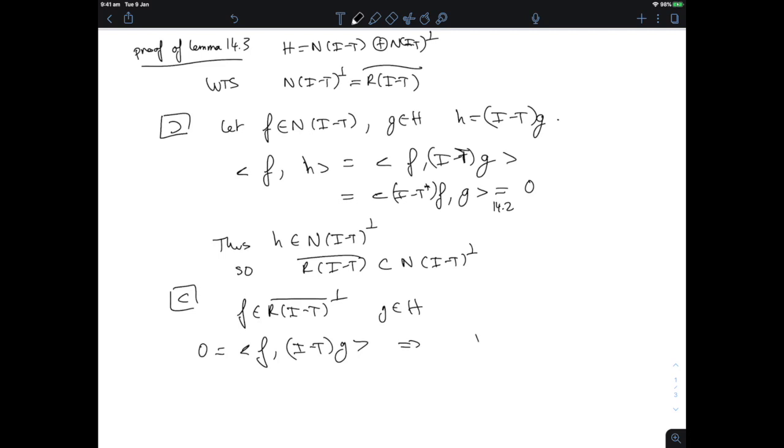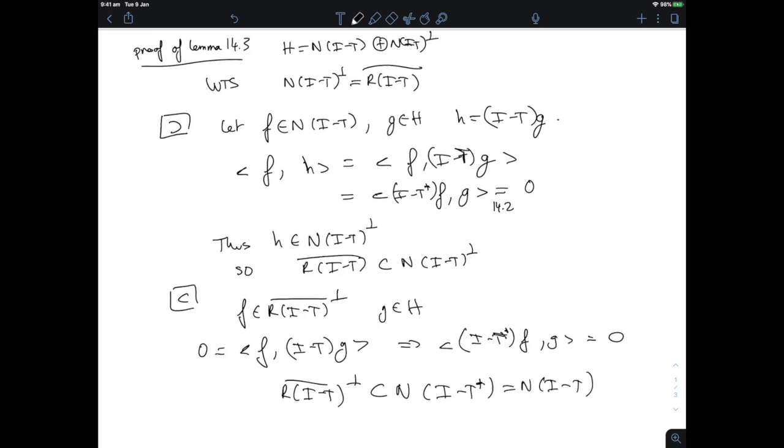But this tells me that the inner product of I minus T star applied to F with G has to be 0. And so what can I say from that? I can say that the perp of the closure of the range has to be included in the null space of I minus T star. But we know that this null space is the same thing as the null space of I minus T by Lemma 14.2. So we've proven that the perp of the closure of the range is in the null space.